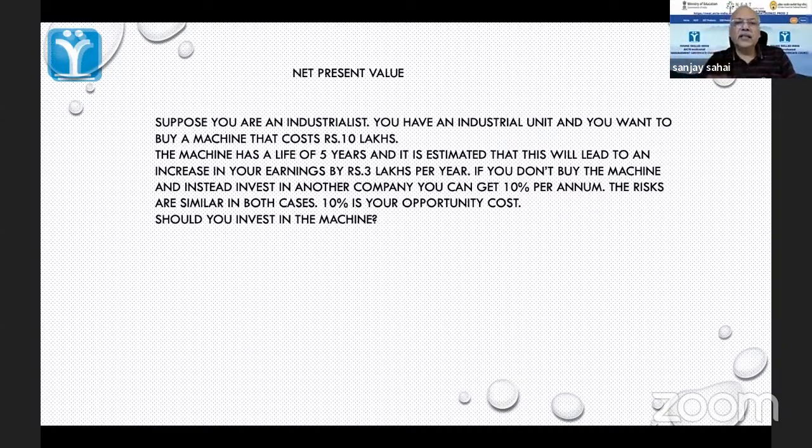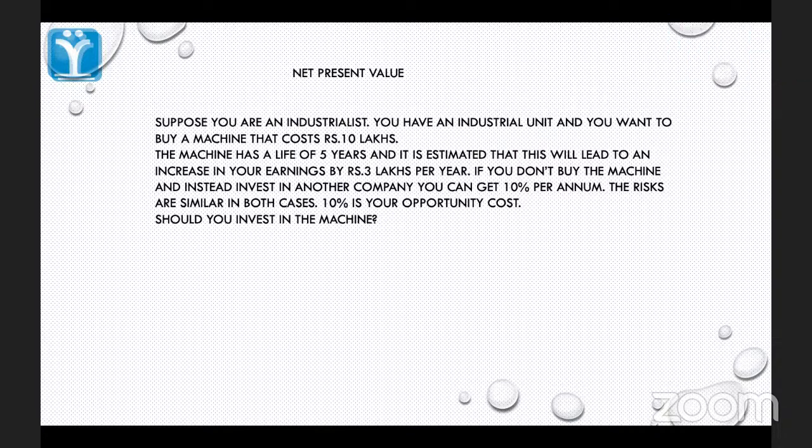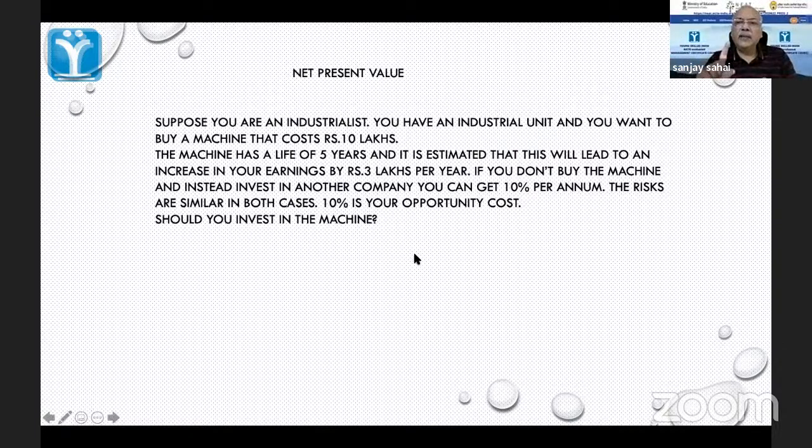नाउ आप क्या देखते हैं कि अगर ये पैसे हम कहीं और लगाते, I could have earned 10%. इसलिए मेरा अपॉर्चुनिटी कॉस्ट is 10%. If I buy the machine and invest here, I am estimating that I can make 3 lakhs per year. और दूसरा है कि मशीन का लाइफ जो है वो 5 साल है. So over a period of time, I will end up with 15 lakhs.